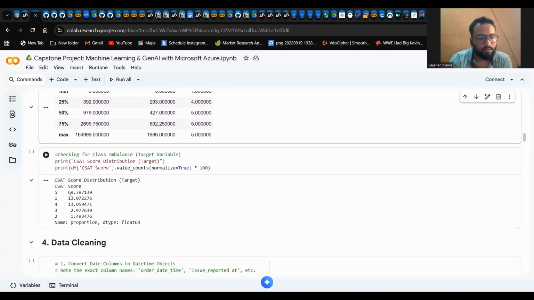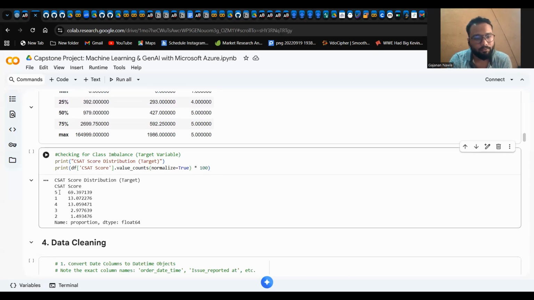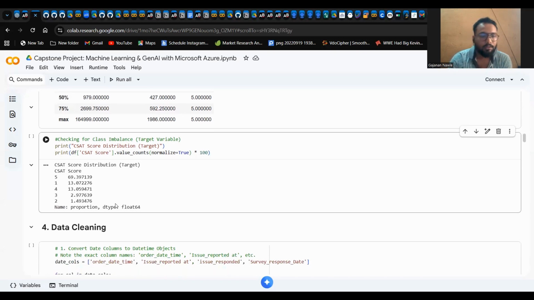So here we have found that the majority class, about 70% of people, have rated 5, then 13% have rated 1, 13% have rated 4, about 3% have rated 3, and about 1.5% have rated 2. So the majority class, which is 70% of people, have rated 5, which means that they are liking the service and which is good for business.